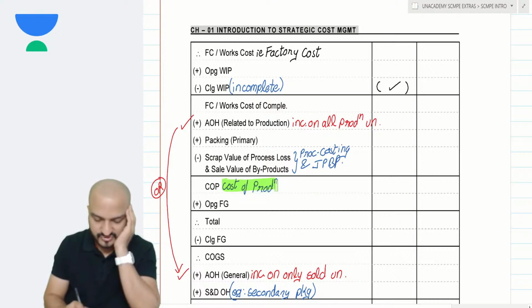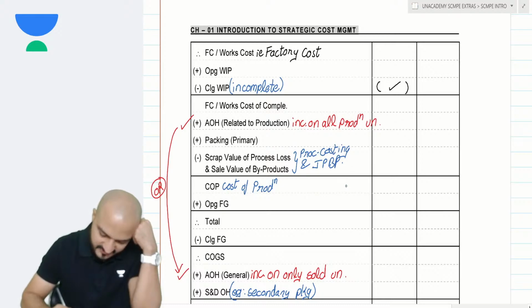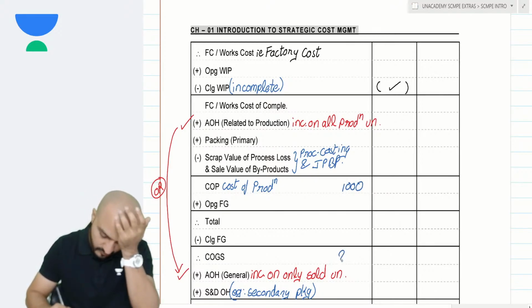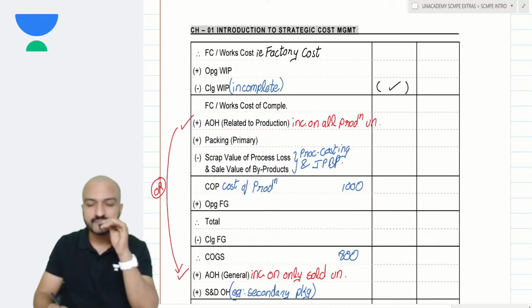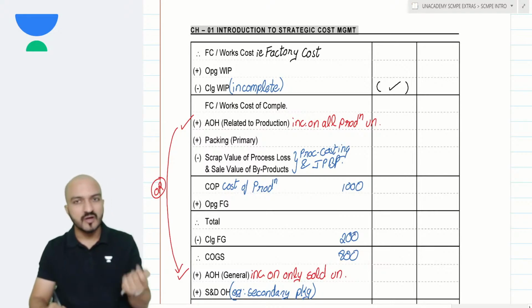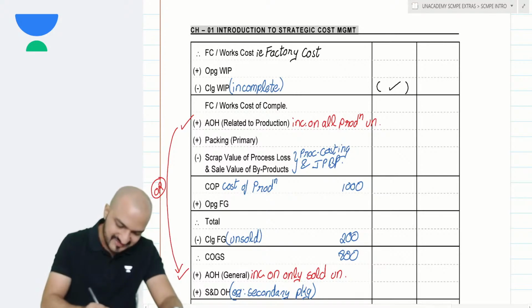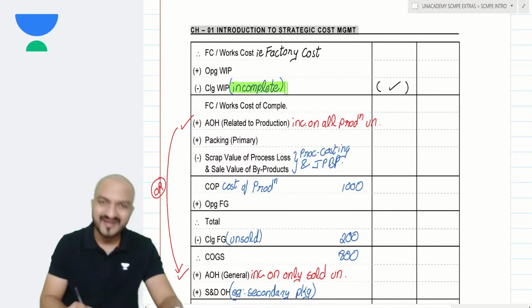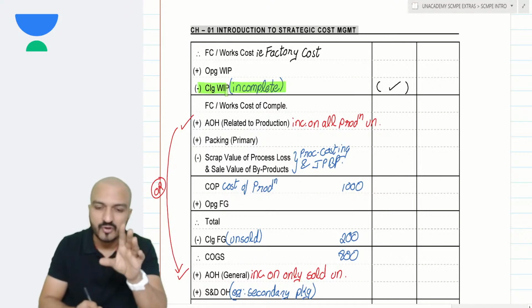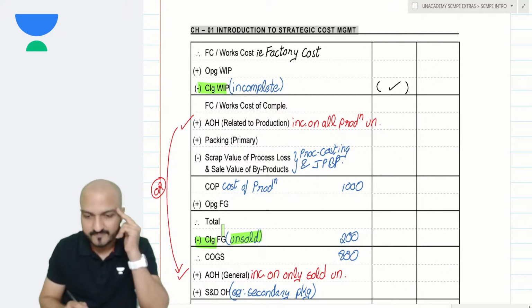Now out of the units which I have produced, is it necessary that all the units are sold? No. Let's say 1000 units I have produced. But out of that, what if only 800 units are sold? This means that the remaining 200 units are unsold. Unsold units are called closing FG. So just like unfinished, incomplete units are called closing WIP, in the same way unsold units are called closing finished goods.